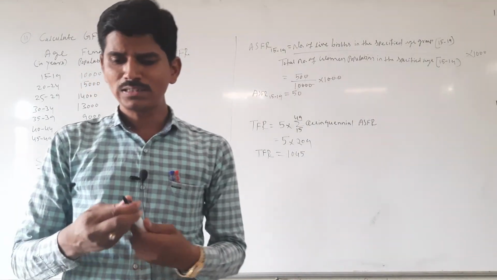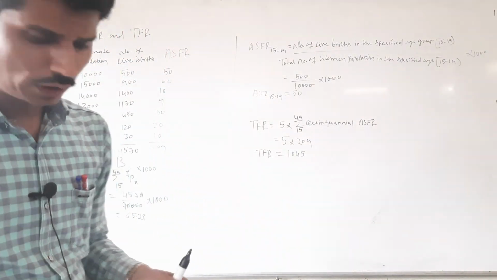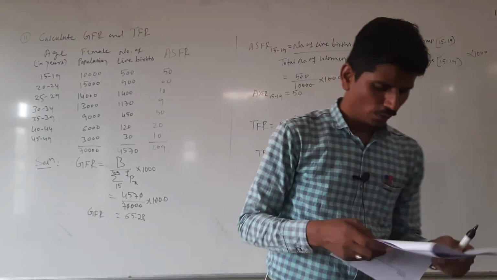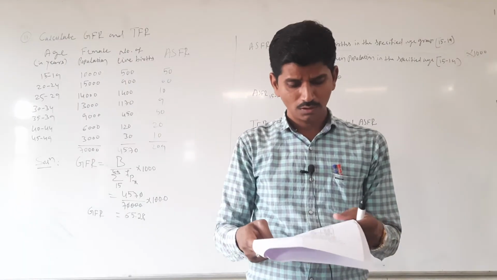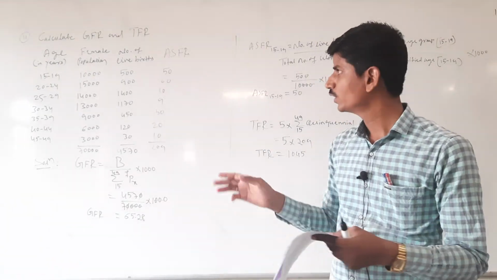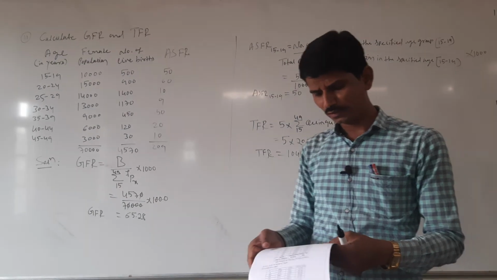Okay. The next problem, the 12th one, same as before. Calculate GFR and TFR from the following data. Here they are given age groups, female population, number of live births, same as before. You only do it. It is a homework.